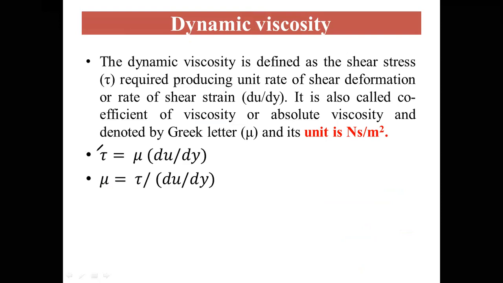From the definition, we can understand that shear stress is directly proportional to the rate of shear strain. Here the rate of shear strain is du by dy. The coefficient of viscosity, that is mu, is the constant of proportionality. So mu is equal to tau divided by du by dy, where tau is the shear stress and du by dy is the rate of shear strain.